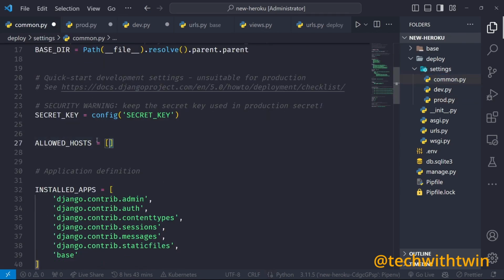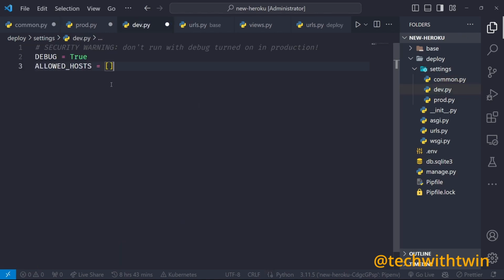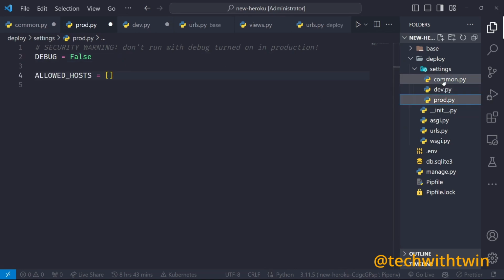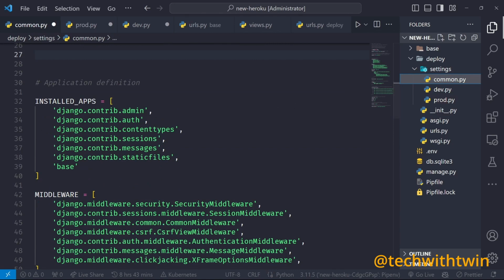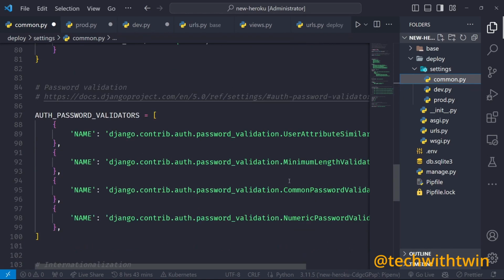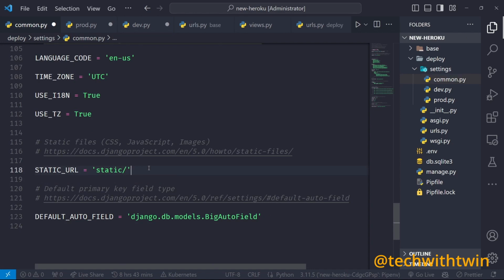We come here, allowed hosts also. We need an allowed host for dev, and we need an allowed host for production. You can see I'm just copy pasting. Okay, so we can go back here and continue our journey. Next up is setting up the static root. The static root is the place where collectstatic collects our files, but we will set up that later.